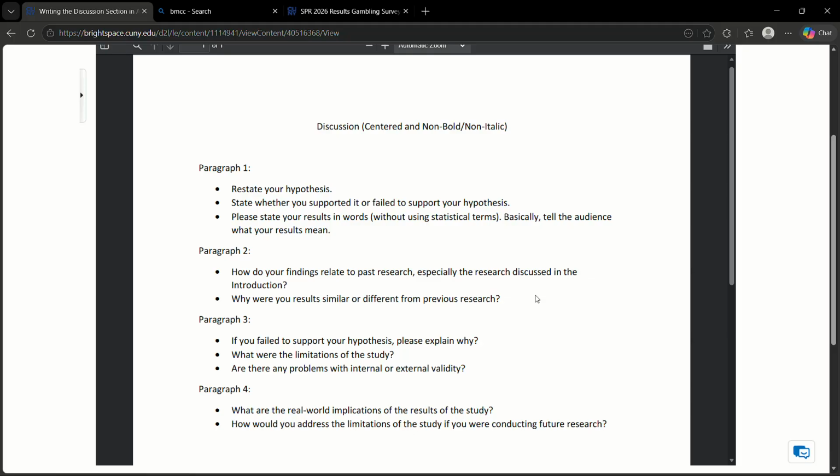So you're going to write the word discussion and you're going to center it at the top, non-bold, non-italic. So that's your major header, discussion. And then you're going to start paragraph 1 below that.